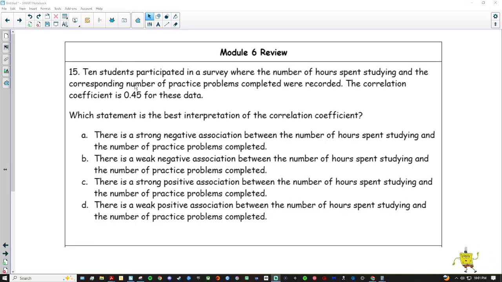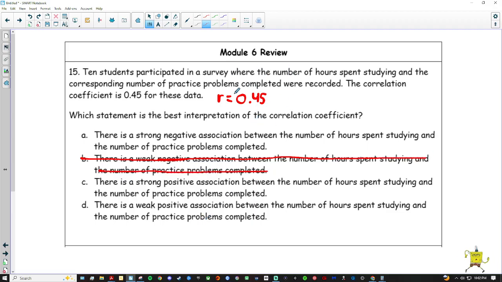10 students participated in a survey where the number of hours spent studying and the corresponding number of practice problems completed were recorded. The correlation coefficient is 0.45. Remember, that's the R value. R is 0.45. So the first thing we notice is the R value is positive, so it can't be negative. Okay? So we know B is not a possible answer.